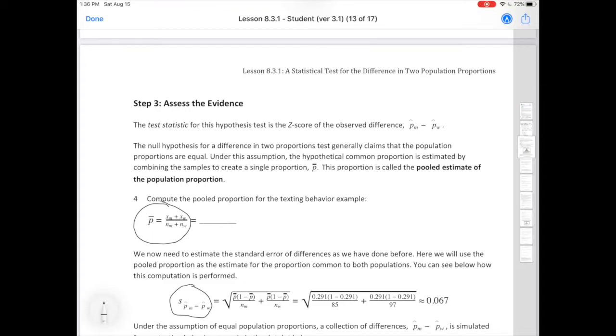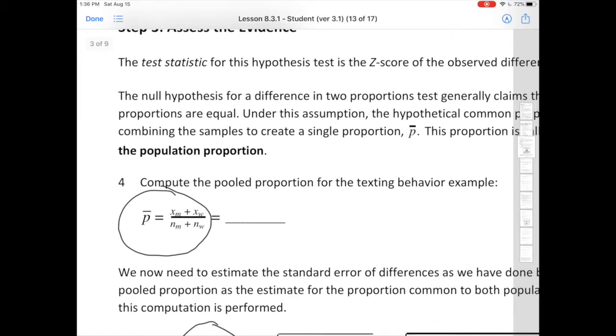So the way that this looks, don't let this formula confuse you. This is just saying the number of successes for men plus the number of successes for women divided by the total number of men and women that were sampled. You add those together, okay? So what this is really doing is sort of treating the two samples like it's one large sample.